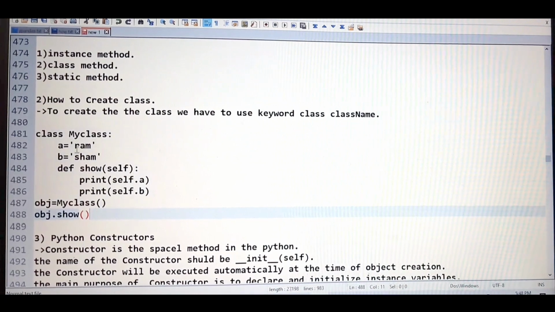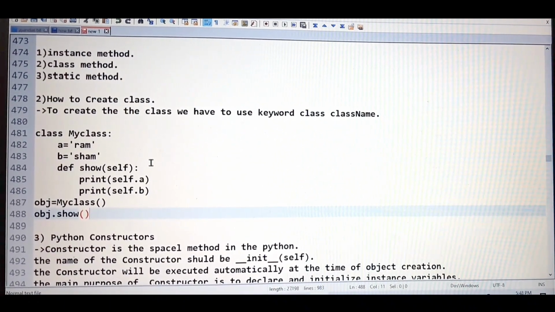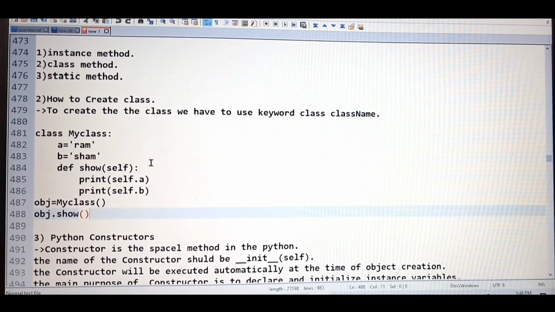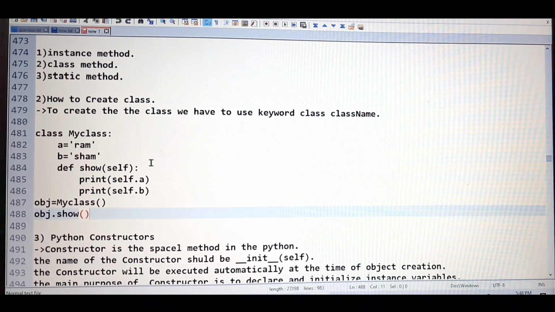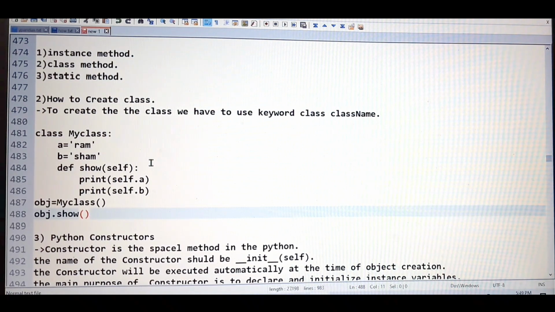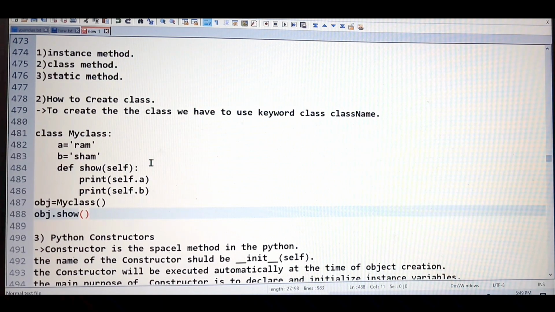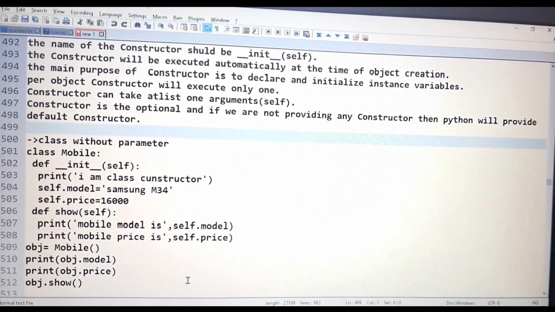And I know in this you have lots of confusion, like what is the static variable, what is the instance variable, what is the class variable, where we have to use these things, and what are the different types of methods we can use in the class. So don't worry, I'm here to explain all the things in the simplest way. So let's see the example where we can use the constructor.